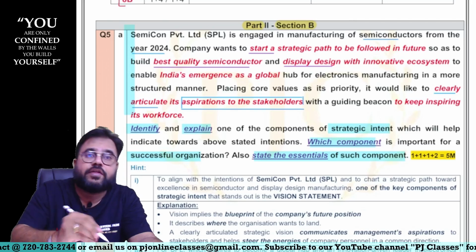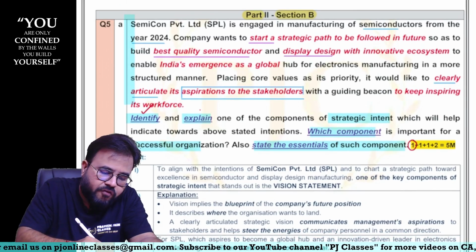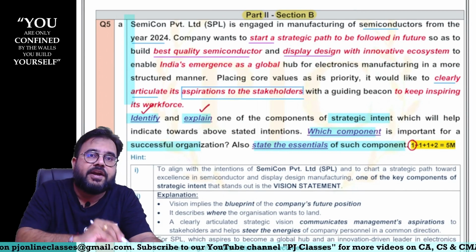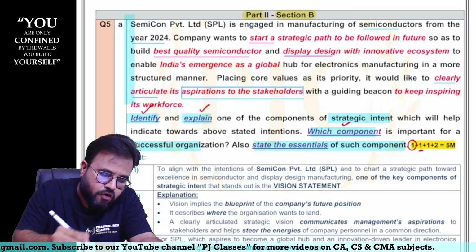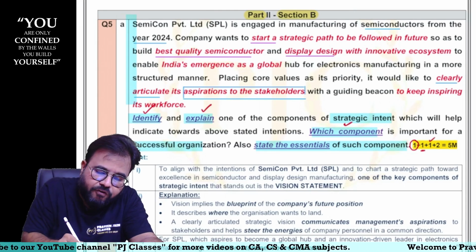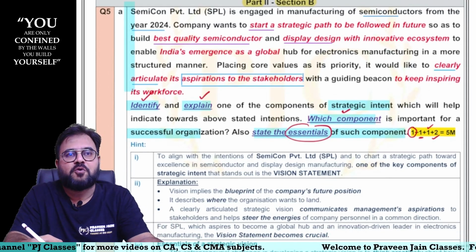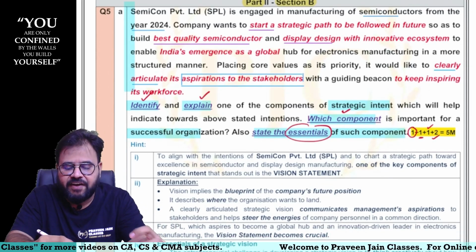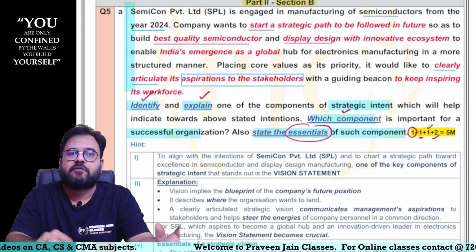And this is how they are giving you marks also. For identification, they are giving you 1 mark. For explaining that particular component which you are going to identify, they are giving you another mark, sir. And then for which component is important for a successful organization, another mark. And for describing the essentials, you are getting 2 marks, sir. So this is how cleverly they have divided this particular question into 4 bits, sir.